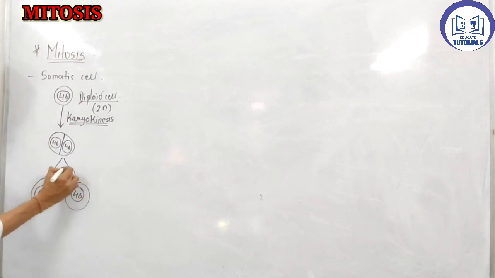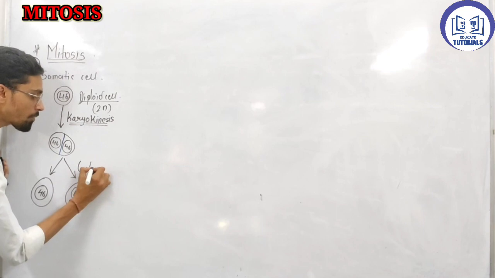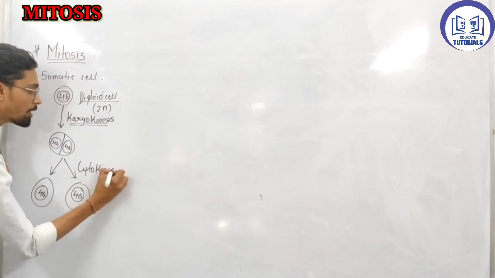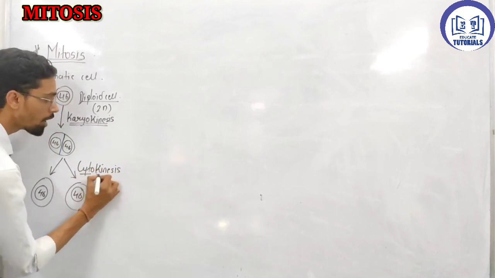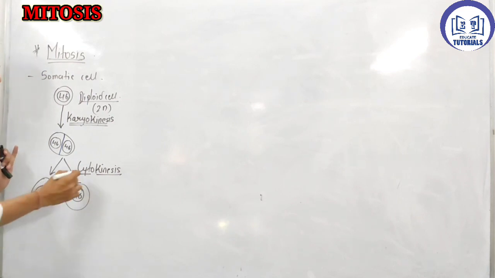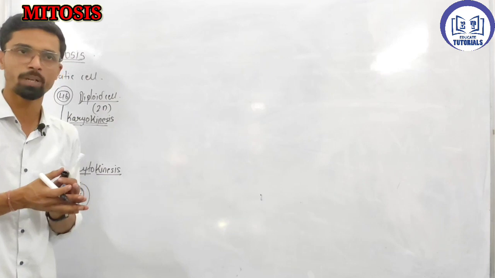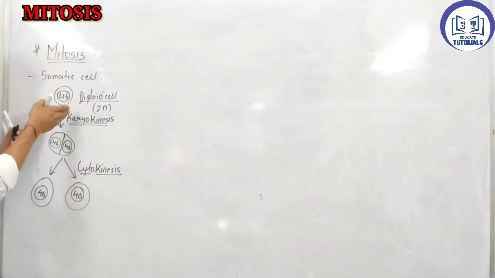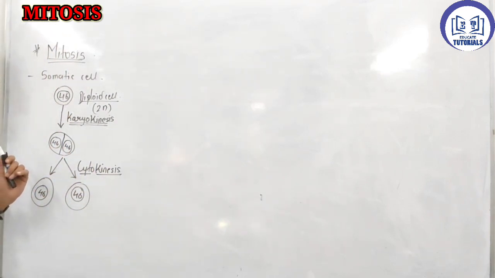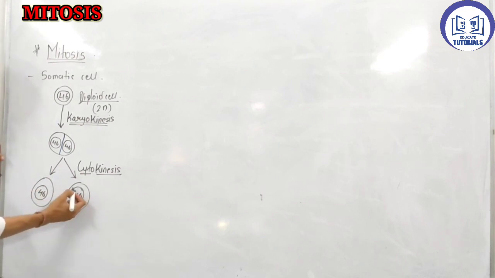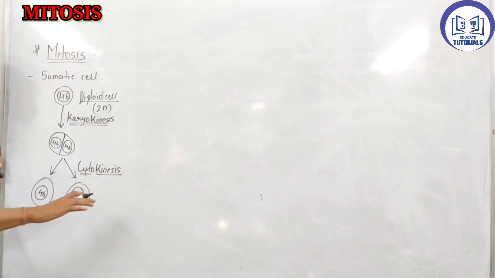This is called cytokinesis. Cyto means cytoplasm. So the nucleus is present inside the cytoplasm, right? So two nuclei form, and later the cytoplasm divides into two different cells. So both the cells have 46 chromosomes with nucleus and all the organelles.